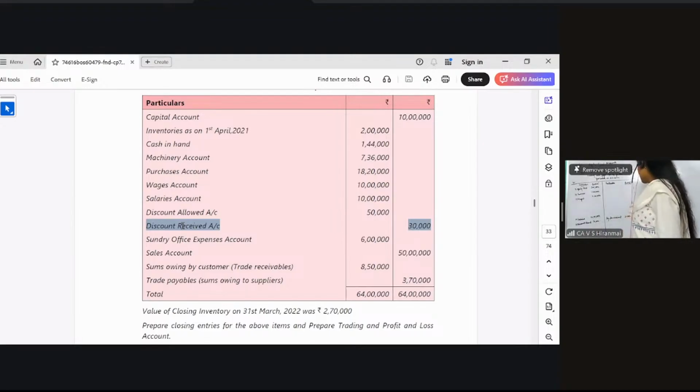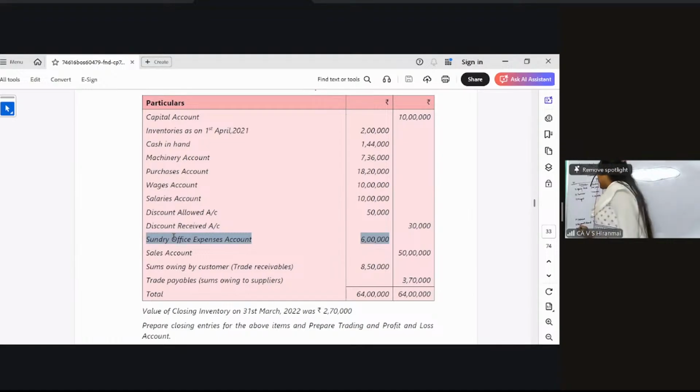Credit balance, so 30,000 will come here. Sundry office expenses, all of you please see. These are office expenses, so indirect expenses. Sundry office expenses comes to this value, which is nothing but 6 lakh rupees.